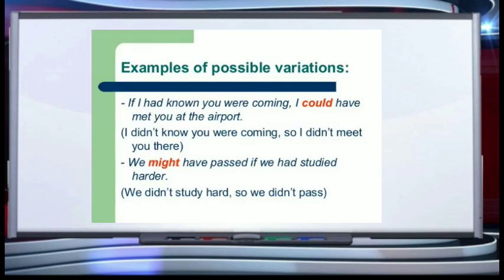Now, examples of possible variations in the third conditional. If I had known you were coming, I could have met you at the airport. And I did not know you were coming, so I did not meet you there. We might have passed if we had studied harder. That means now again this is an impossible situation because now that time period has gone. So we did not study hard and we did not pass.